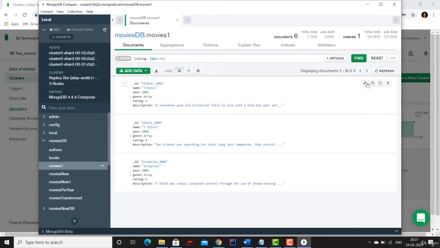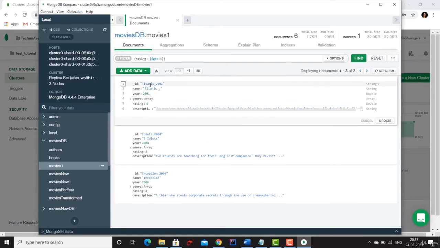The next thing is you can edit this document, you can copy this document, you can clone this document, or you can delete this document. So let's click on this edit button. When I click on this edit button, I have the option to change its value, to change its type. I can add an additional field by clicking on this plus button, or I can also delete this particular field.